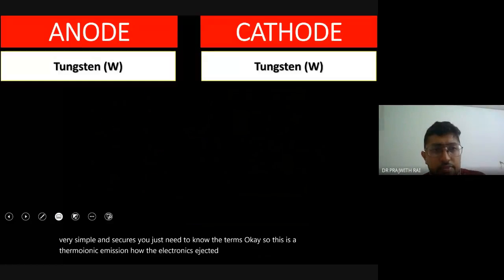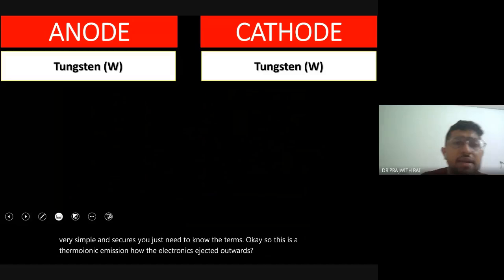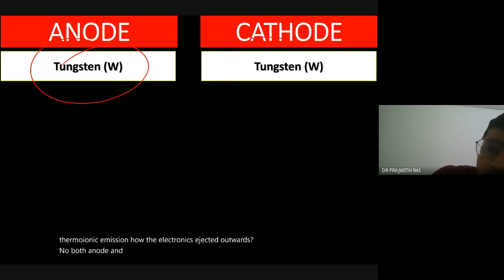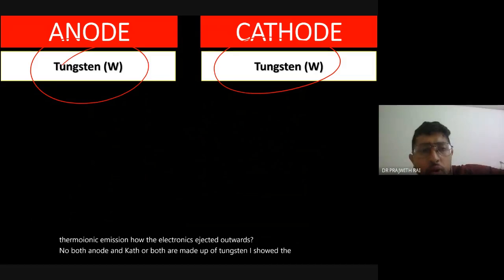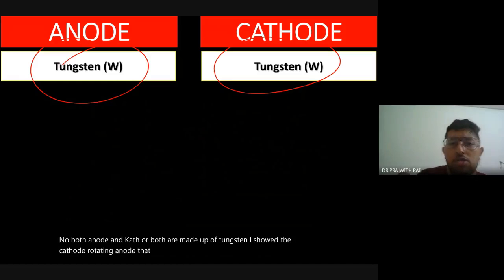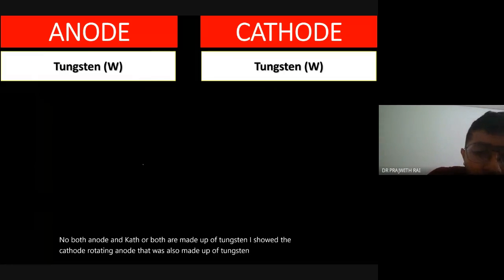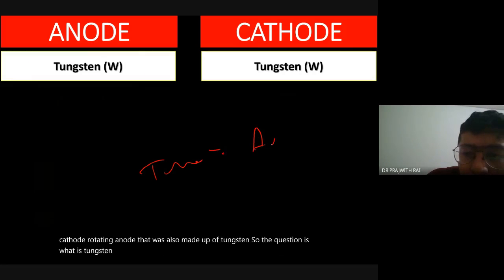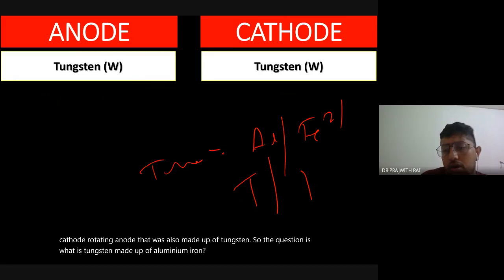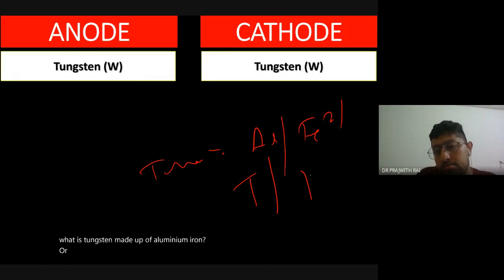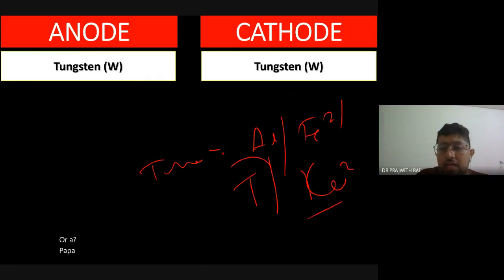Now, both anode and cathode are made up of tungsten. I showed the rotating anode, and that was also made up of tungsten. So the question is, what is the anode made up of? Aluminium, iron, tungsten, or copper? It is tungsten.